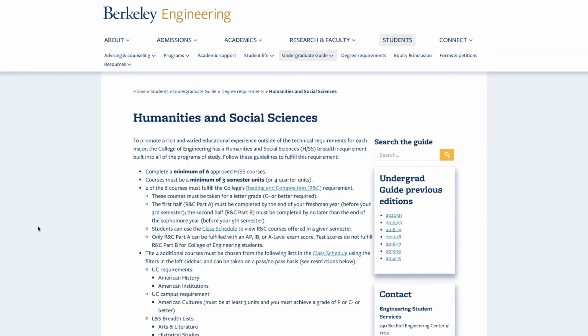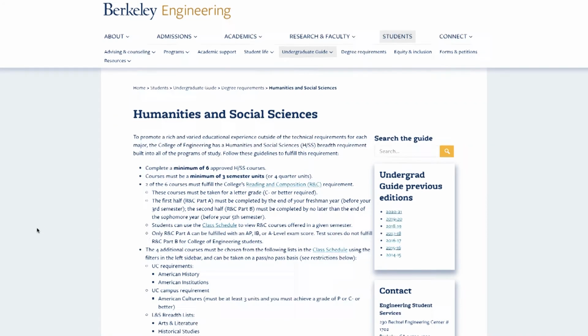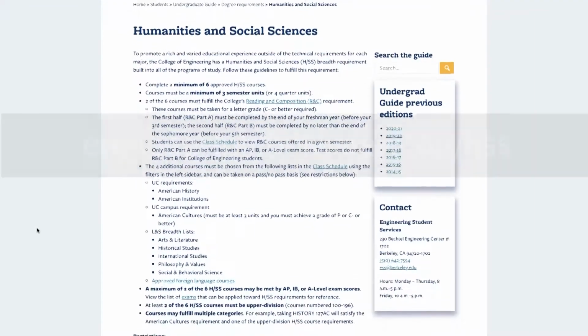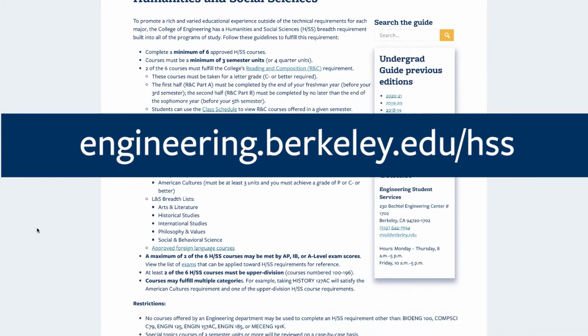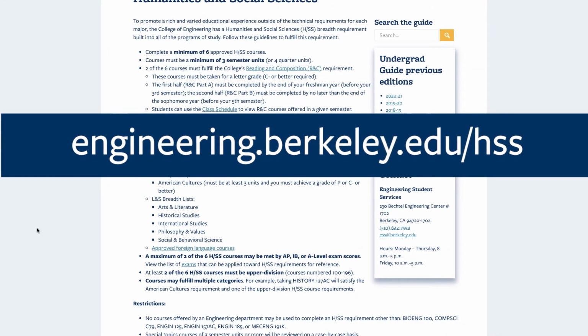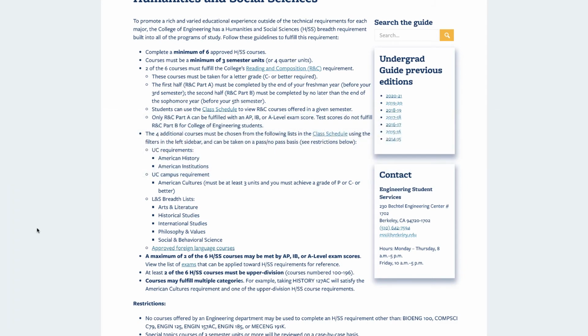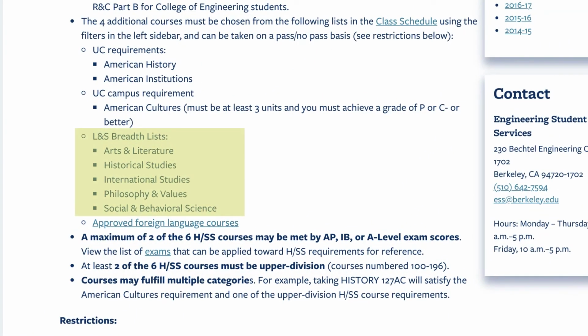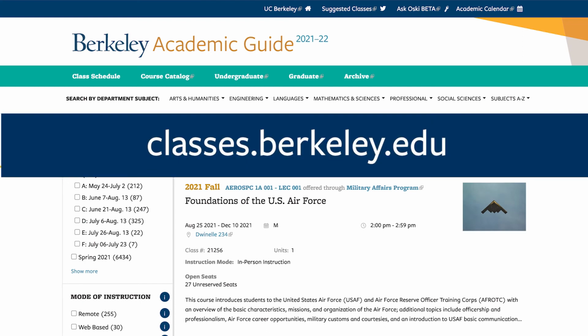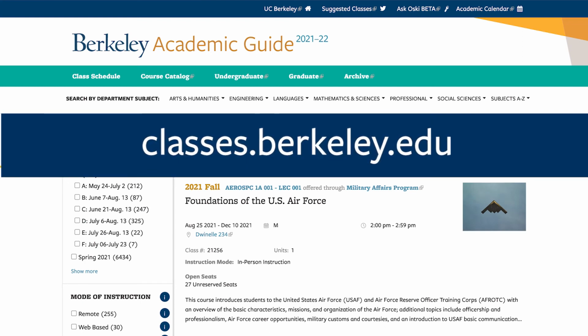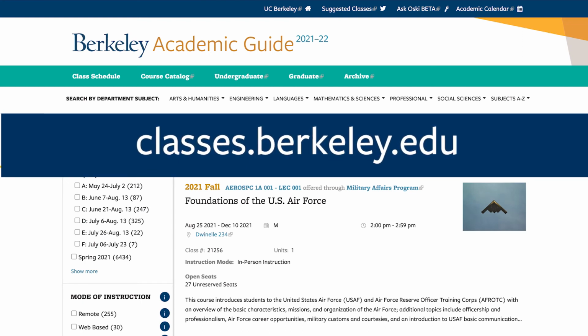It is your responsibility to make sure you're taking the right classes to fulfill the HSS requirement. It's important to check engineering.berkeley.edu/HSS for all the details of the HSS requirement and more information about what does and does not count. For example, not all the L&S breadth categories will satisfy the HSS requirement, and there is a list of foreign language courses that will count. Later on, you will learn how to use classes.berkeley.edu to help you search for courses that fulfill general education requirements.